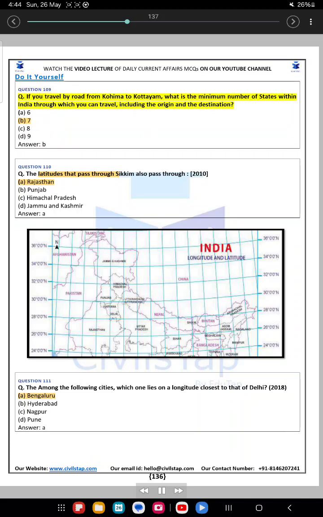Question 109. If you travel by road from Kohima to Kottayam, what is the minimum number of states within India through which you can travel, including the origin and the destination? A. 6. B. 7. C. 8. D. 9. Answer. B.